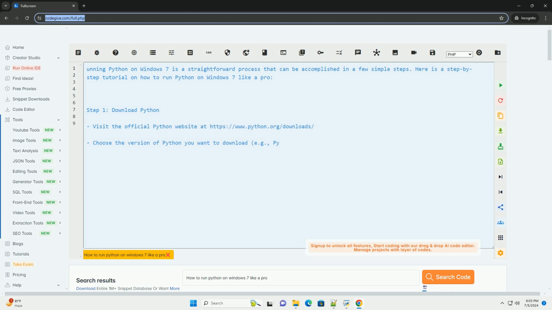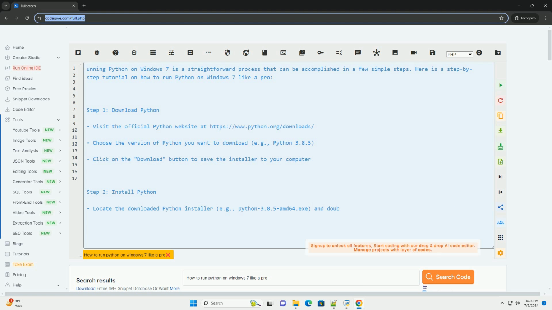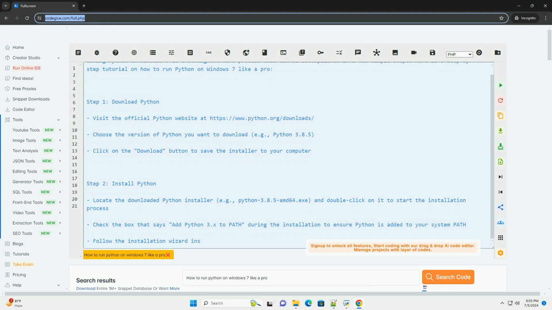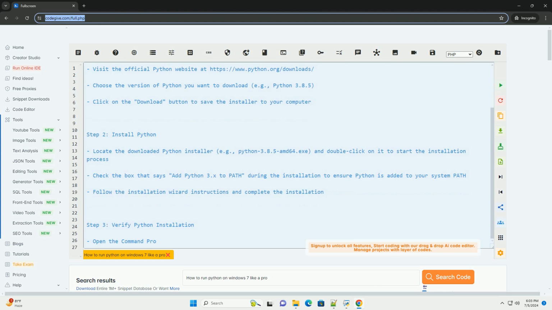Running Python on Windows 7 is a straightforward process that can be accomplished in a few simple steps. Here is a step-by-step tutorial on how to run Python on Windows 7 like a pro.